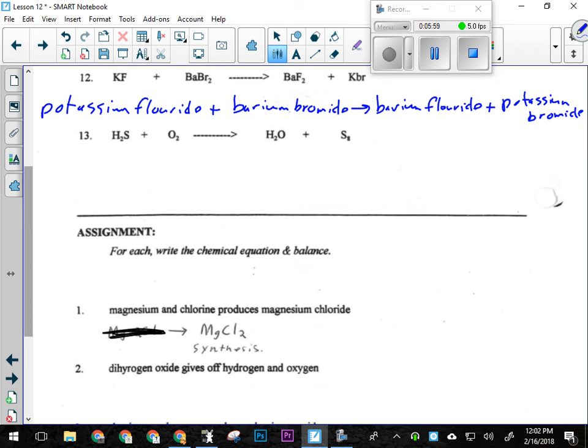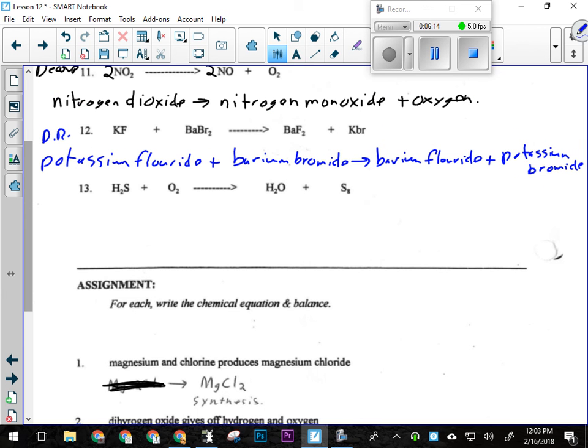Okay, what kind of reaction is that since they're all ionic compounds? Double replacement. All right, now I've got to look at balancing this. On this side, I've got 2 bromines, but over here I've only got 1. So what do I need to put in front of this?